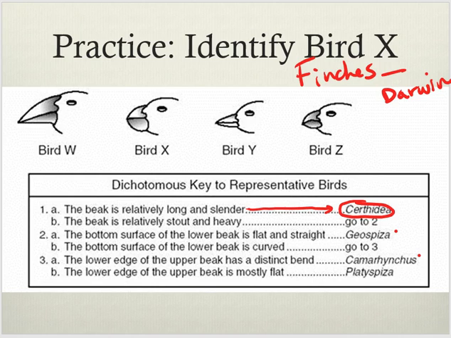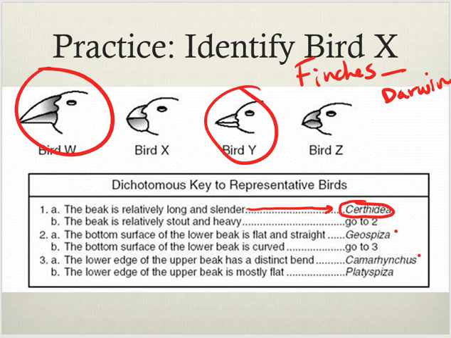Now, does this bird look like this bird? No. Are they in the same genus? Yes. What does that mean they have? A different what? What's the last one after genus? Species. They are 2 different species of bird, but they fit in the same genus. They both have long, slender beaks. One is much longer and much bigger than the other. That would be another question. You go to a different key.